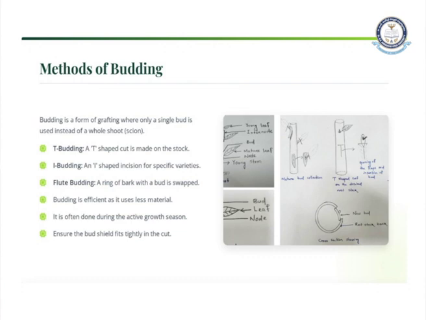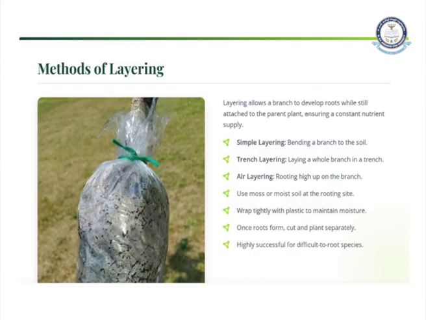Next we have layering. Layering allows branches to develop roots while still attached to the parent plant, ensuring a constant nutrient supply. That means layering has high nutritive value because the water stress will be lesser, and also the nutrition is completely supplied from the parent plant. We have simple layering, trench layering and air layering.